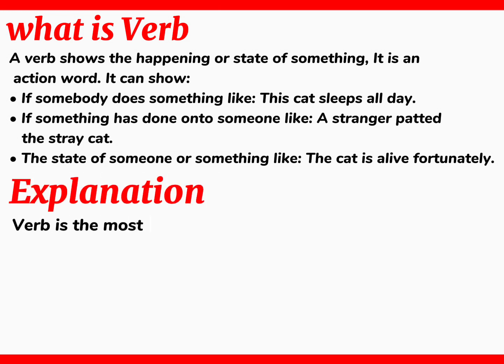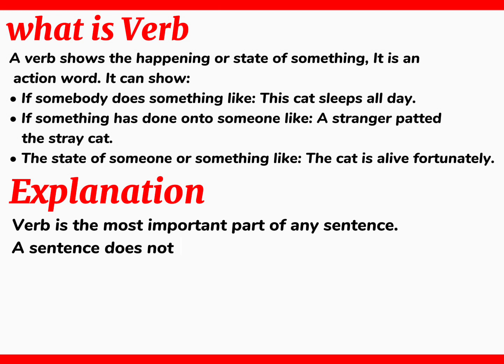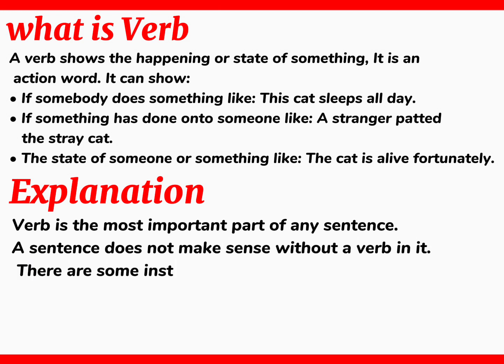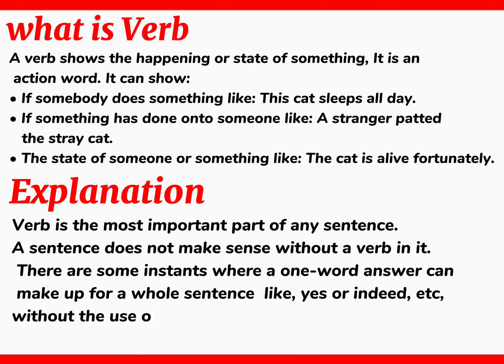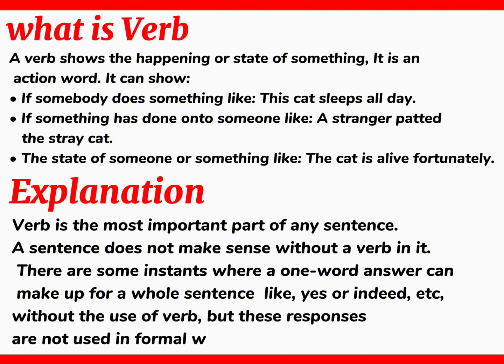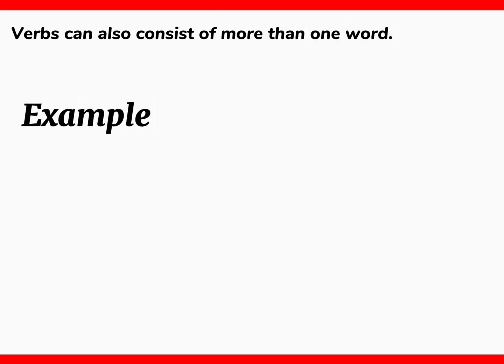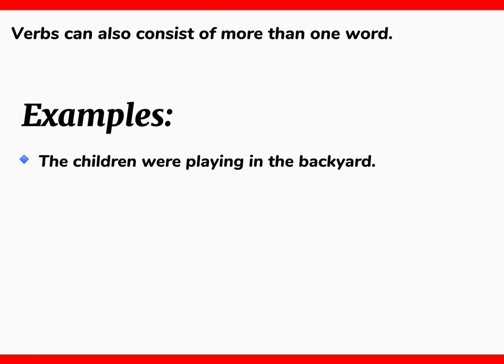Explanation. Verb is the most important part of any sentence. A sentence does not make sense without a verb in it. There are some instances where a one-word answer can make up for a whole sentence, like, yes or indeed, etc., without the use of a verb, but these responses are not used in formal writing. Verbs can also consist of more than one word. Example. The children were playing in the backyard. He is running very fast.